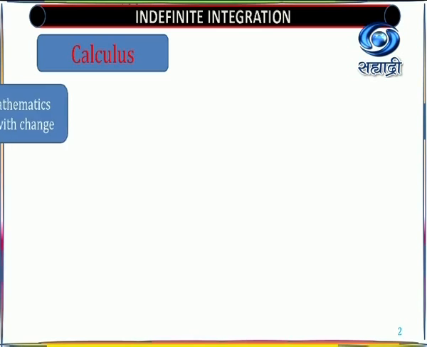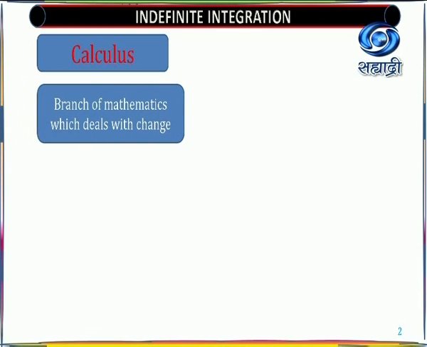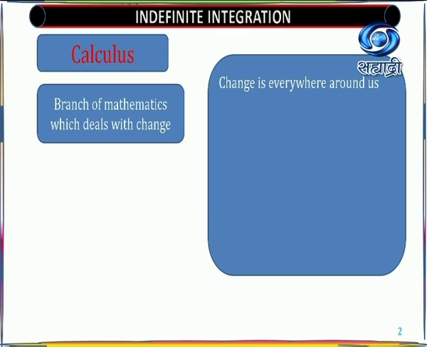The calculus. What is the calculus? It is a branch of mathematics which deals with change. So we'll see what types of changes you have. Changes are everywhere around you. And what are the changes? Data in mobile. What is data in mobile? Sometimes you are downloading WhatsApp or any other app, and for that you also need data. So what is data inside the mobile? It is a collection, or it takes some area of the storage capacity you have in your mobile.